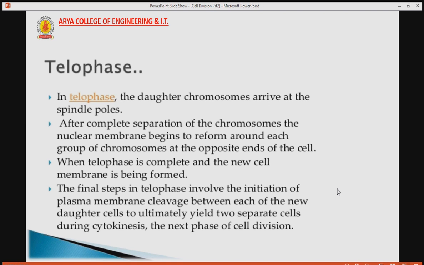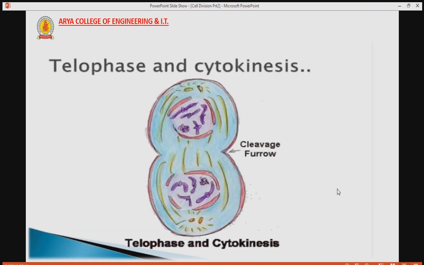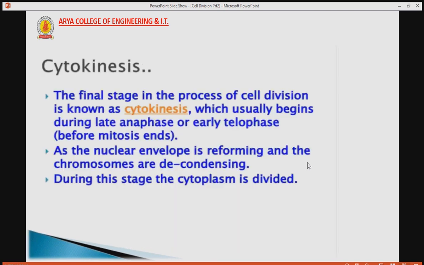So in this process, by following these four stages, karyokinesis is done, meaning the nucleus of the cell is divided into two. We can see with this example how one nucleus is divided into two nuclei. Here is the first and this is the second. After this, a cleavage furrow is formed between the two nuclei of the cell. Now this nuclear division is further followed by the cytokinesis process. In cytokinesis, the cytoplasm of the cell is divided.